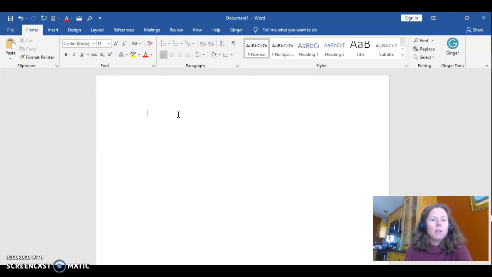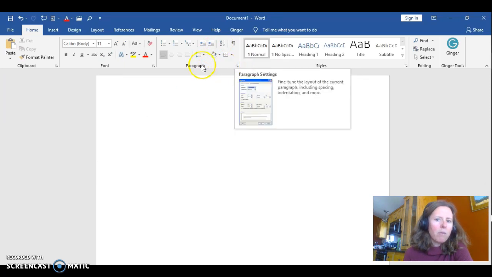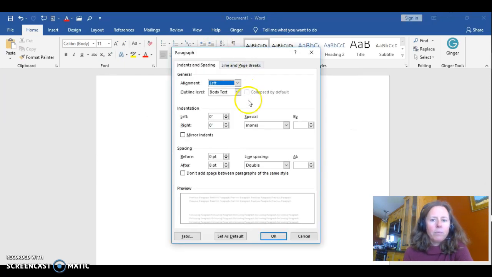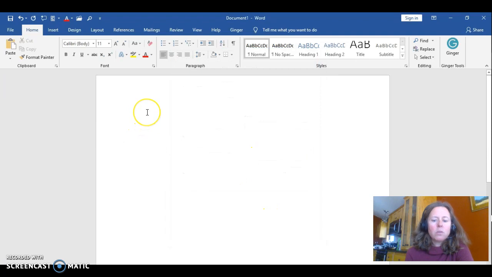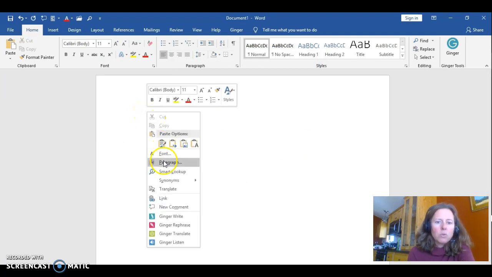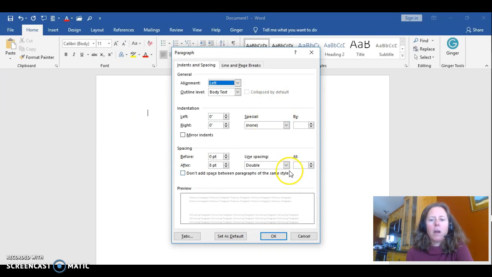The second thing I want you to remember to do is to double space your paragraphs. It's really important to not do that by hitting enter at the end of each line. That will really mess up your formatting. The way you properly double space is you format your paragraph. I know this is an old version of Word, but somewhere on your toolbar you should have paragraph, and if you go to that, go to your line spacing and select double. That is not the default. I just had already done this on this paper, so that's why it came up. The other way you can do this is to right-click and select paragraph, and the same box will open up and you'll select double for line spacing and OK.